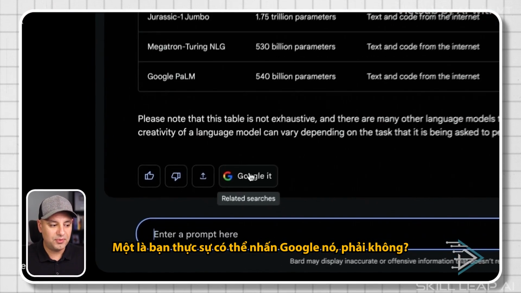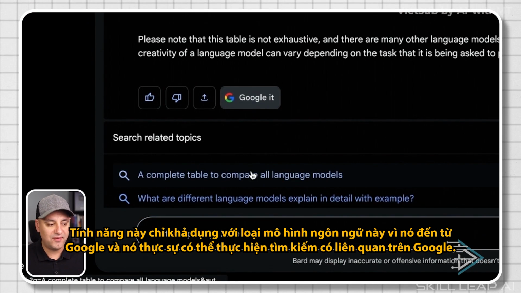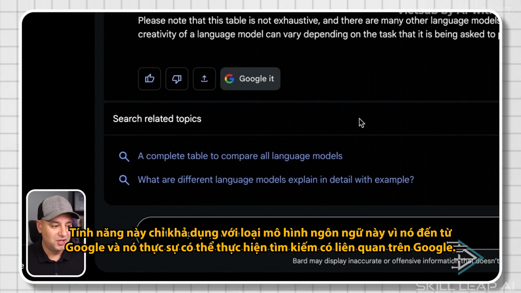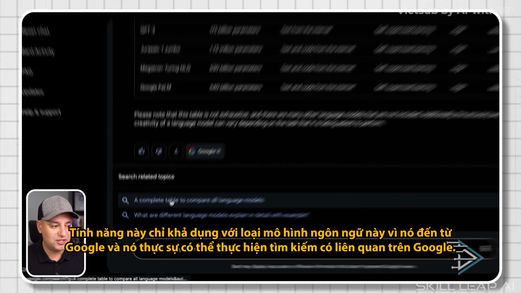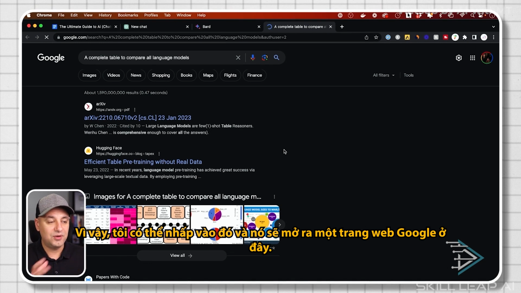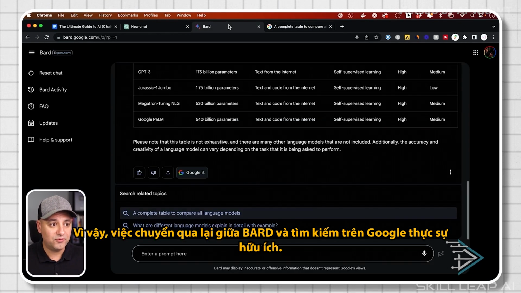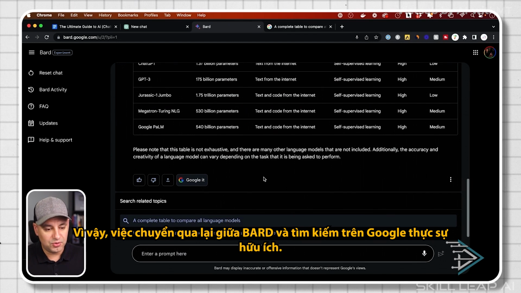Now here's 3 interesting things you won't find elsewhere. One is you could actually press Google it, right? This is only available with this kind of a language model because it's from Google, and it could actually do a related search on Google. So I could click that and it will open up a Google web page here. So that's really useful to go back and forth between Bard and a Google search.